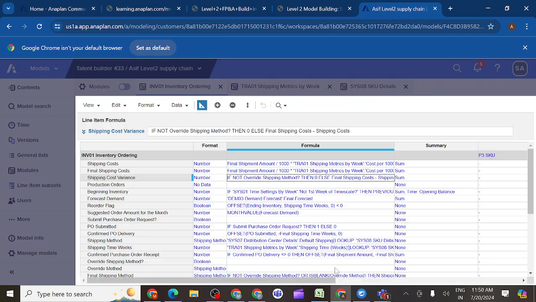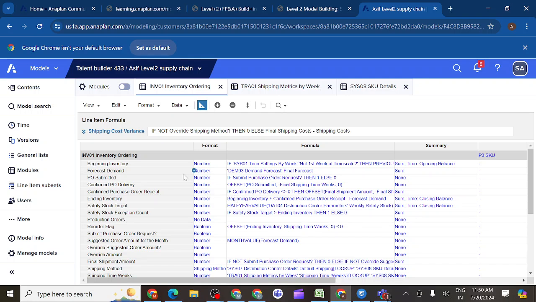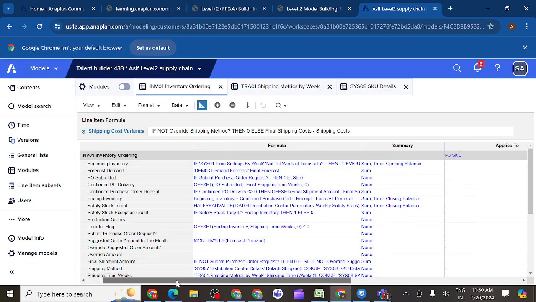We may still need to make some changes like column headers, or change the style of line items. We also need to check the summary method. You can check each and every line's summary method. Beginning inventory, sum and time opening balance. Tell me each and every line item. What is the summary method for the beginning inventory?